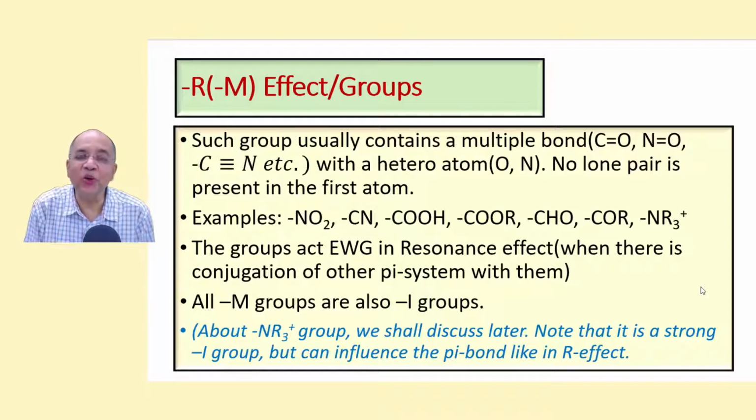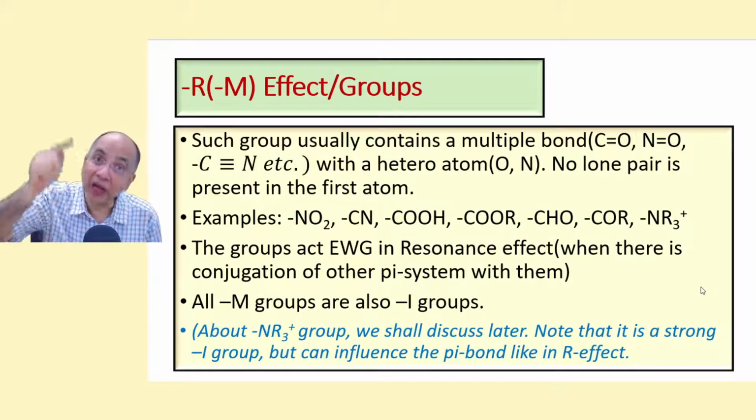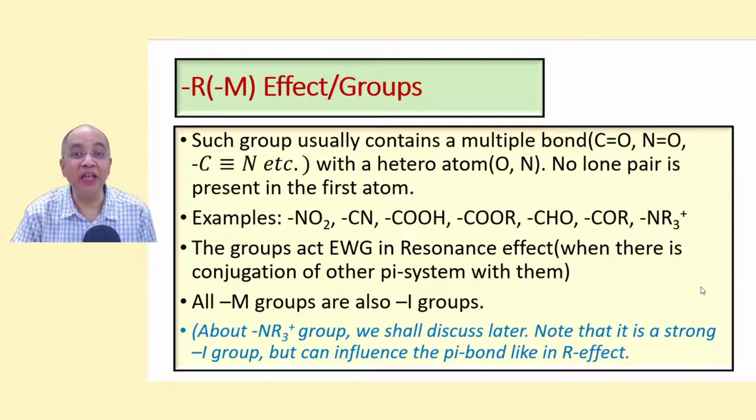Now let us know what are minus M groups, electron withdrawing groups, EWG, for R effect. Such groups must have a double bond or a triple bond, a multiple bond, and more importantly there should not be any lone pair at the first atom.